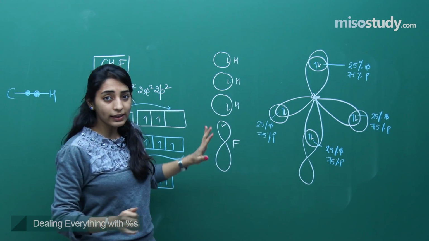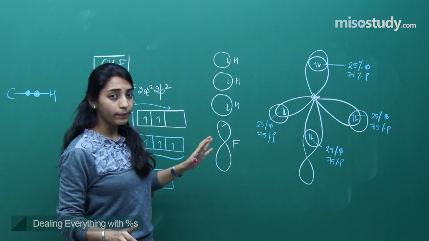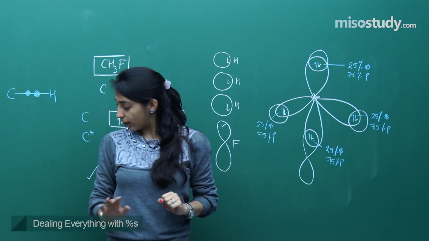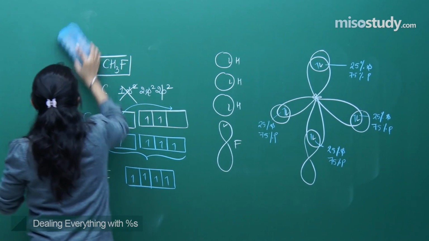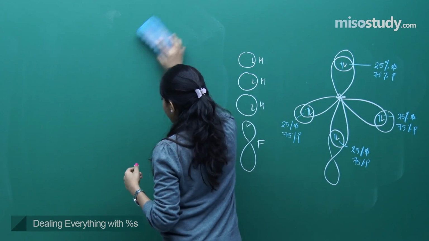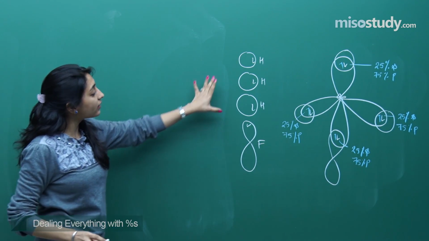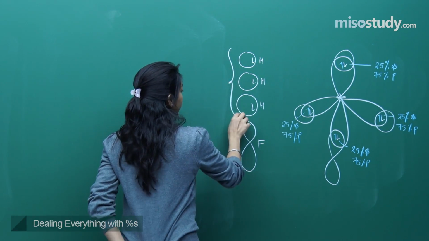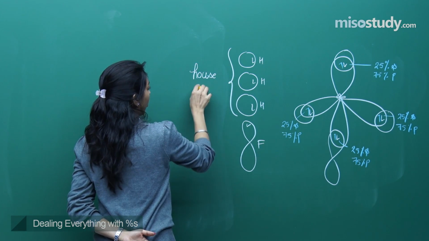Suppose these three girls are there, they are not earning anything. Oh my God, so sorry. See, what I am trying to say, suppose these three girls, they are housewives.